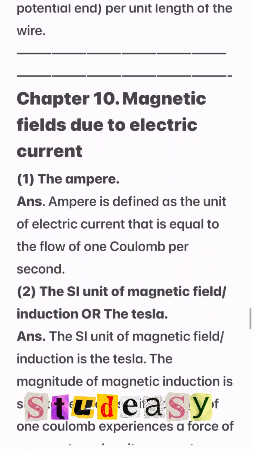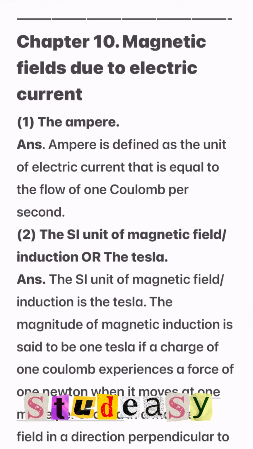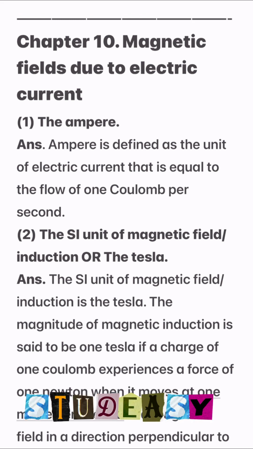Now chapter number 10, magnetic field due to the electric current. First definition, the ampere. Ampere is defined as the unit of electric current that is equal to the flow of 1 coulomb per second.